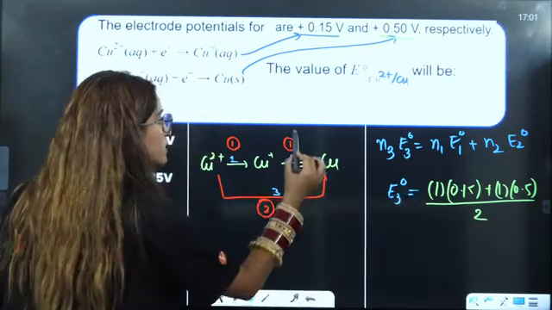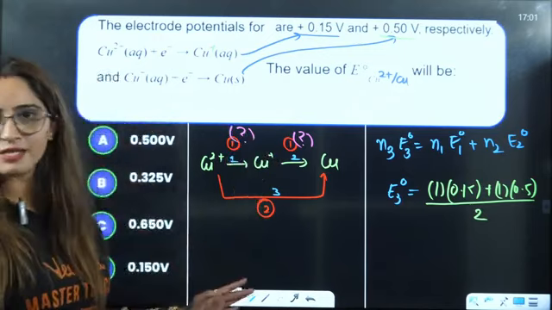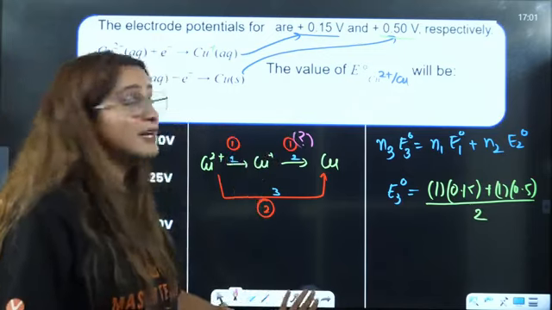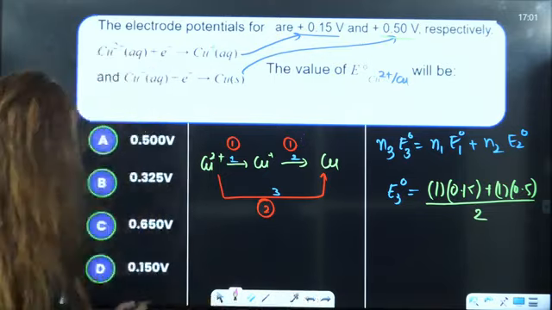Now they can also ask you this thing, either way they can ask you the question, but the method is going to remain the same here. The method will not change here, right? Okay.